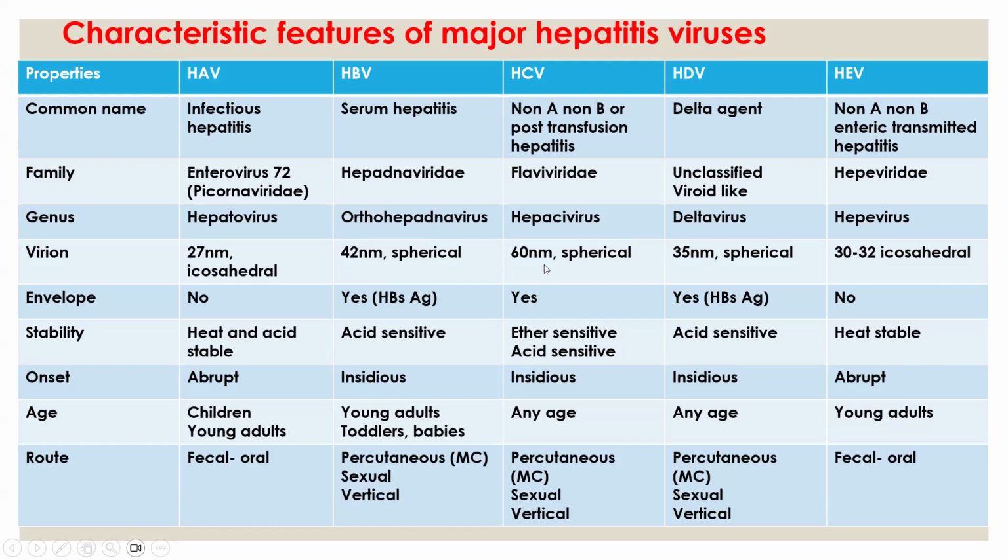Hepatitis C virion is 60 nanometers and a spherical particle. Hepatitis D virus is 35 nanometers and a spherical particle. Hepatitis E virus is 32 nanometers, with icosahedral symmetry.